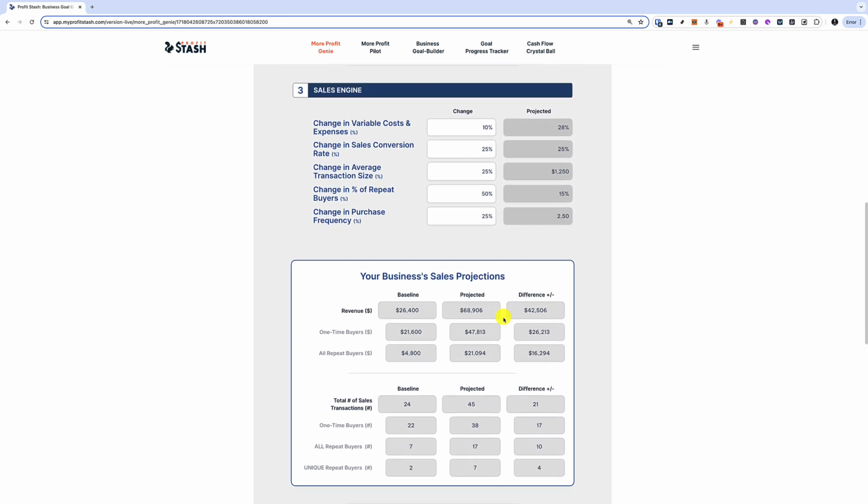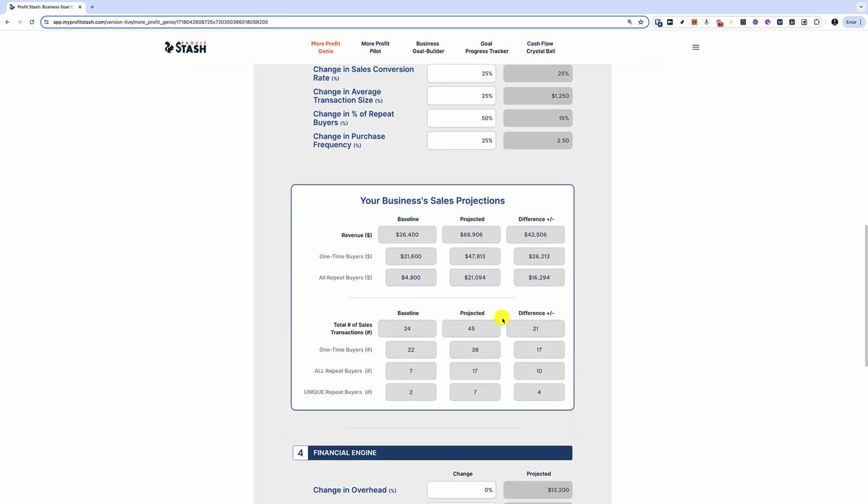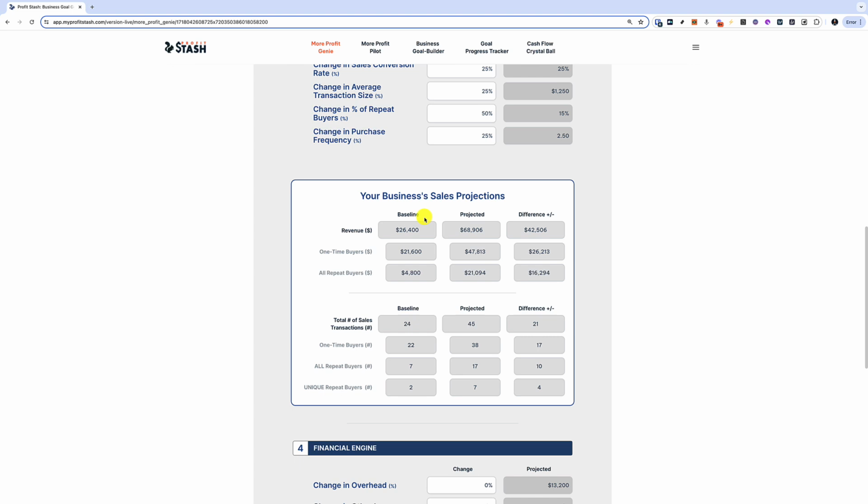All right. So now here's a summary of this fictitious business's sales projection. Baseline revenue, 26,400. New projected revenue, 68,906. Number of sales, baseline was 24. The new projection is 45.